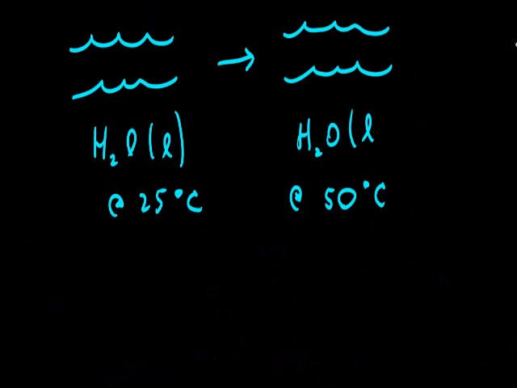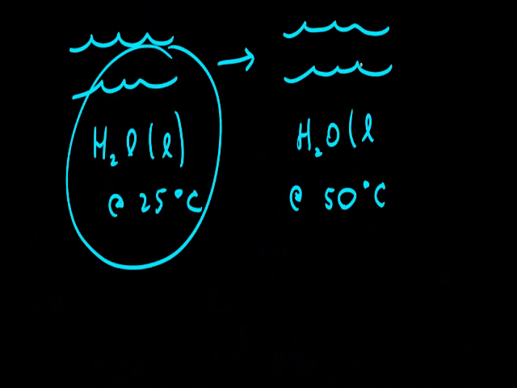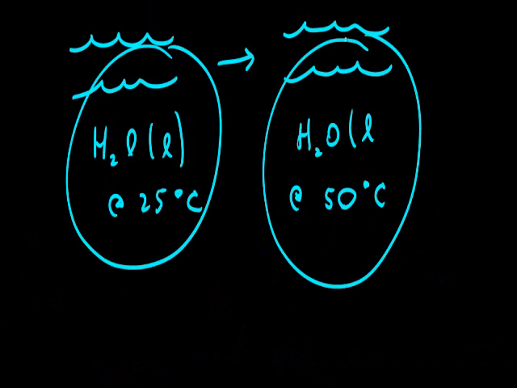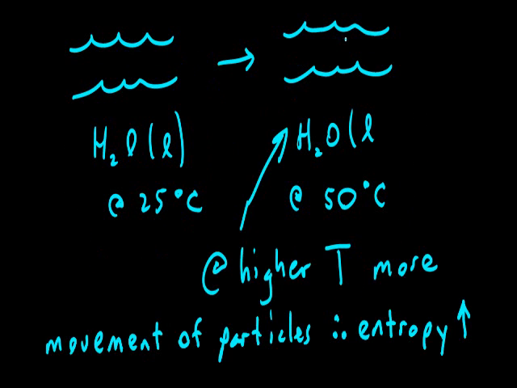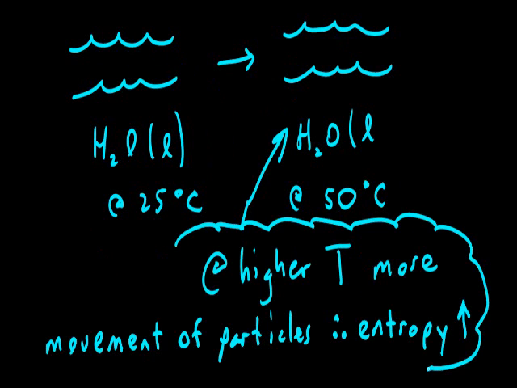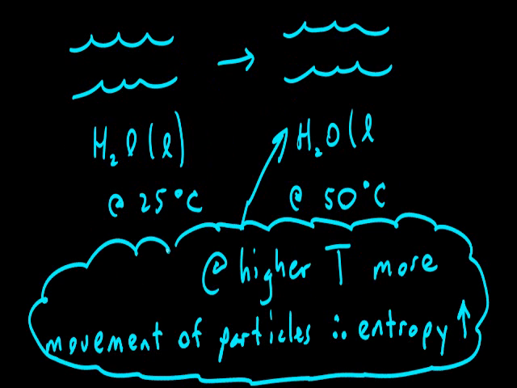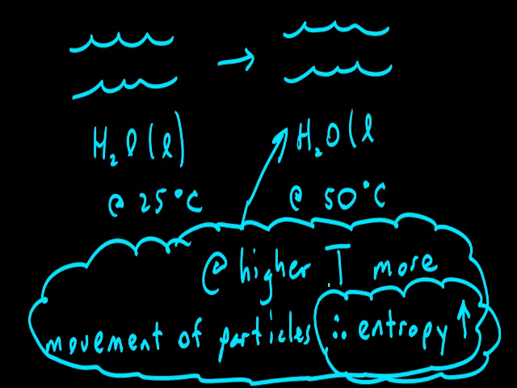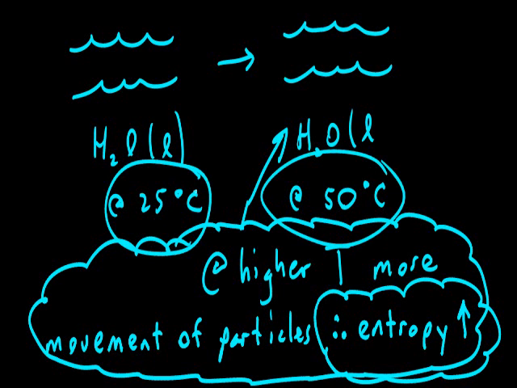Another example of a change in entropy would be merely having the same phase. In this case, we have liquid water at 25 degrees Celsius, and it changes to liquid water at 50 degrees Celsius. If we consider particles, as their temperature goes up, the particles have more motion, more movement. The increase of movement of these particles in the same phase, liquid phase, is indicative of a greater state of disorder at the higher temperature, so our entropy has increased as the water went from 25 degrees Celsius to 50 degrees Celsius within the same phase.